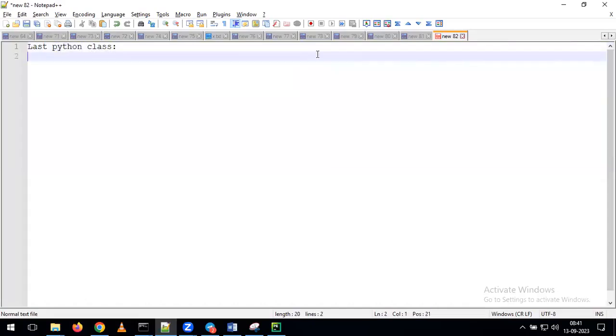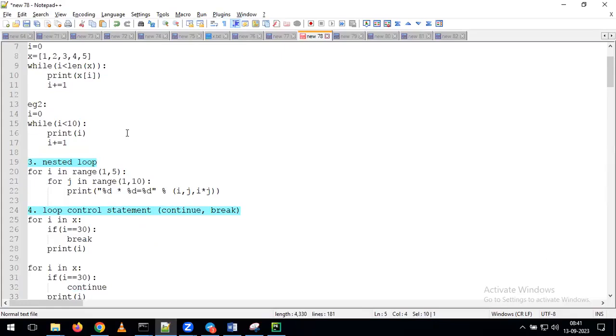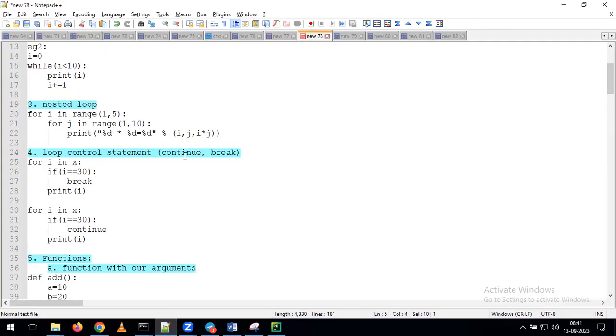Okay. So in the last Python class, we discussed these topics. We discussed dictionary looping, and after that the use of the while loop, the purpose of the nested loop, and then the purpose of continue and break statements.